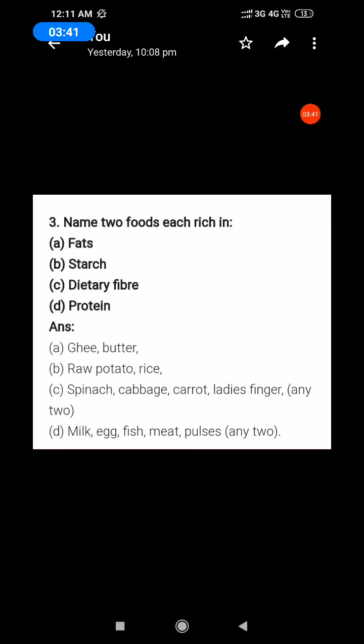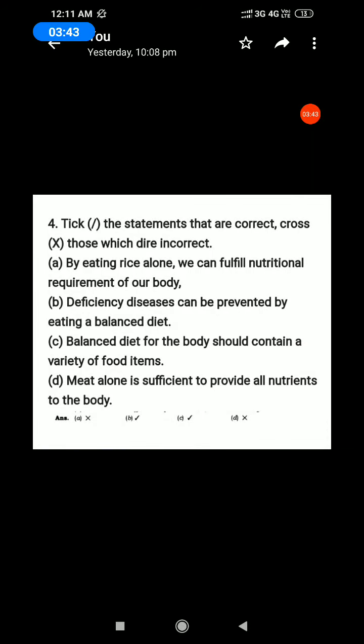Next, fourth question. Tick the statements that are correct. First, A. By eating rice alone, we can fulfill the nutritional requirement of our body. The answer is false. Next, second one. Deficiency disease can be prevented by eating a balanced diet.